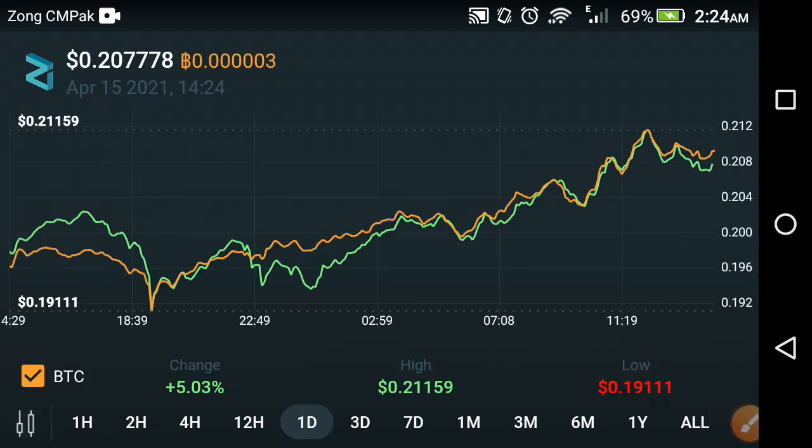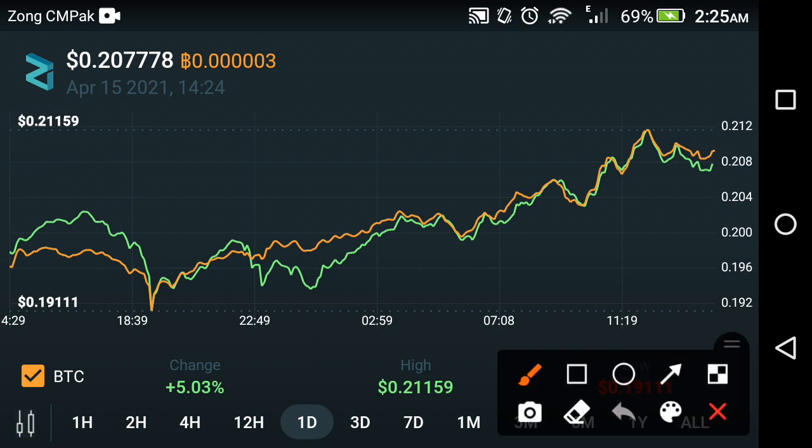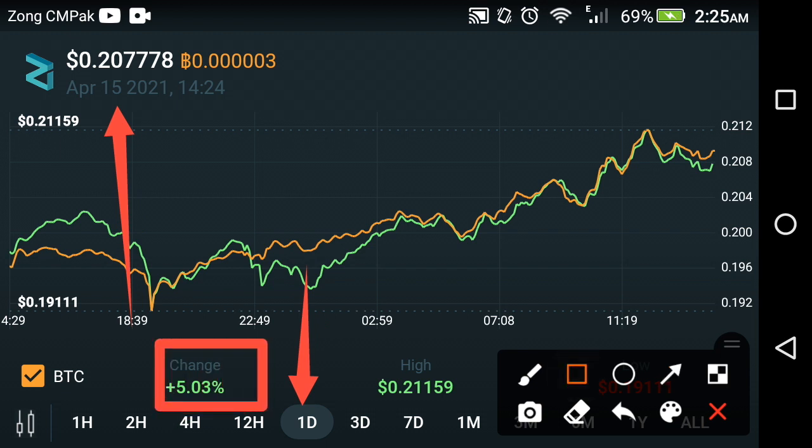As you can see now, it is the live price prediction of the 15th of April. You are watching the last one day price prediction. The change that occurred in Zilliqa coin is positive 5.03%. Absolutely a good change. I like this change because I'm also a holder of Zilliqa coin. That is why I'm very happy to see this kind of change. And the high price of Zilliqa coin is $0.21159 USD in the last one day, friends.